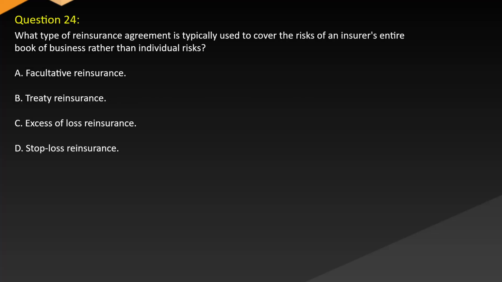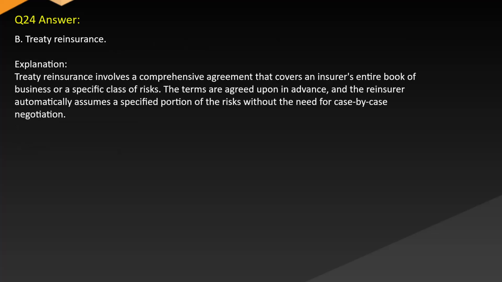What type of reinsurance agreement is typically used to cover the risks of an insurer's entire book of business rather than individual risks? A. Facultative reinsurance. B. Treaty reinsurance. C. Excessive loss reinsurance. D. Stop-loss reinsurance. Answer. B. Treaty reinsurance. Explanation.